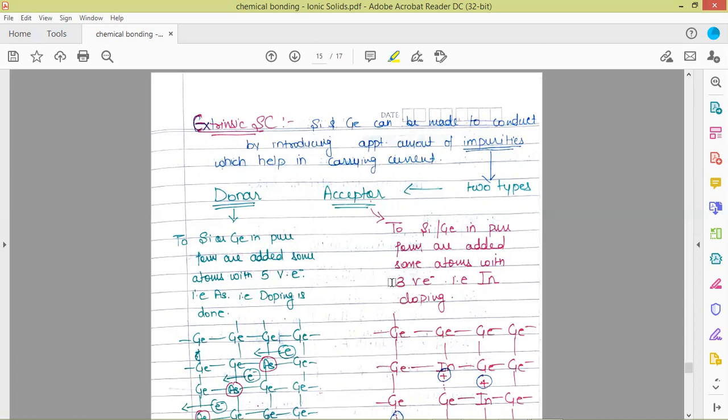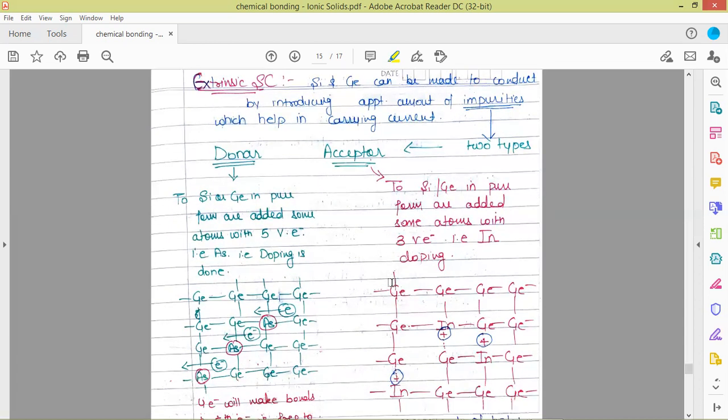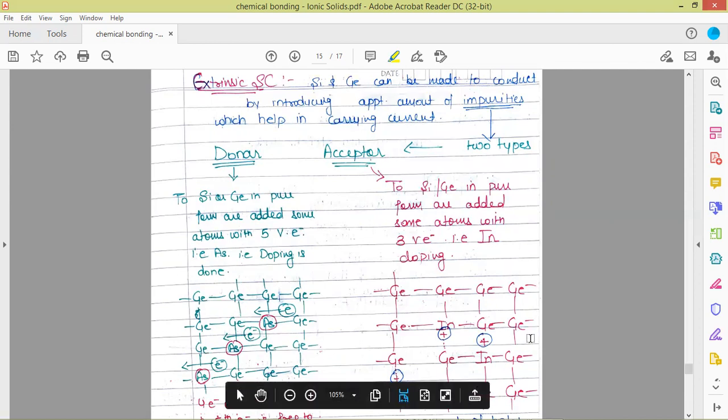And if we put indium in the structure, a group 13 element, then it is going to be the acceptor impurity. In the case of germanium, we have put arsenic in one case and indium in another case. Indium is a group 13 element and arsenic is a group 15 element.